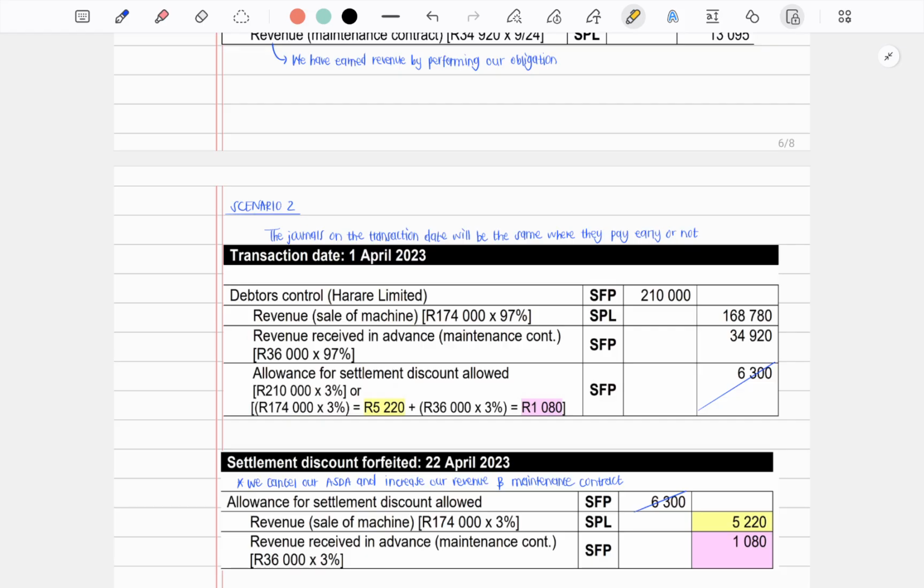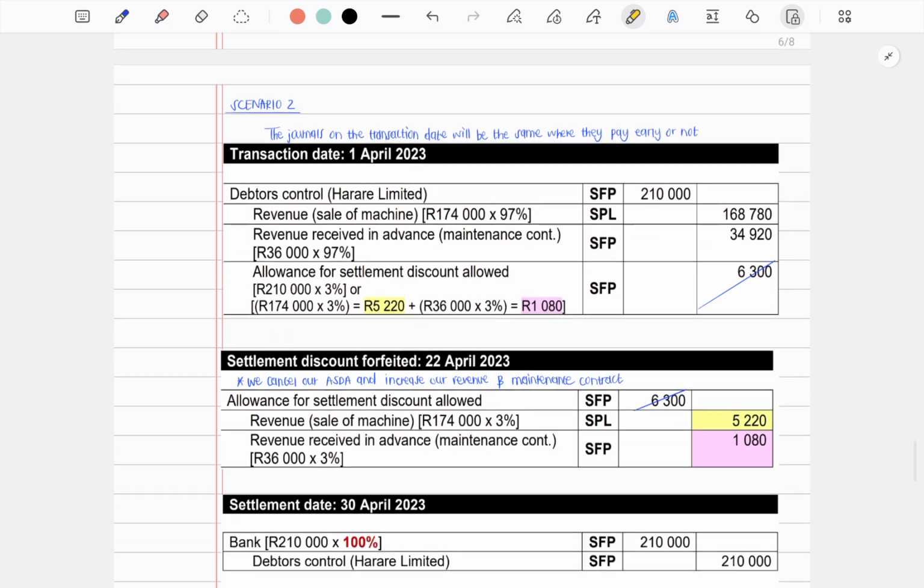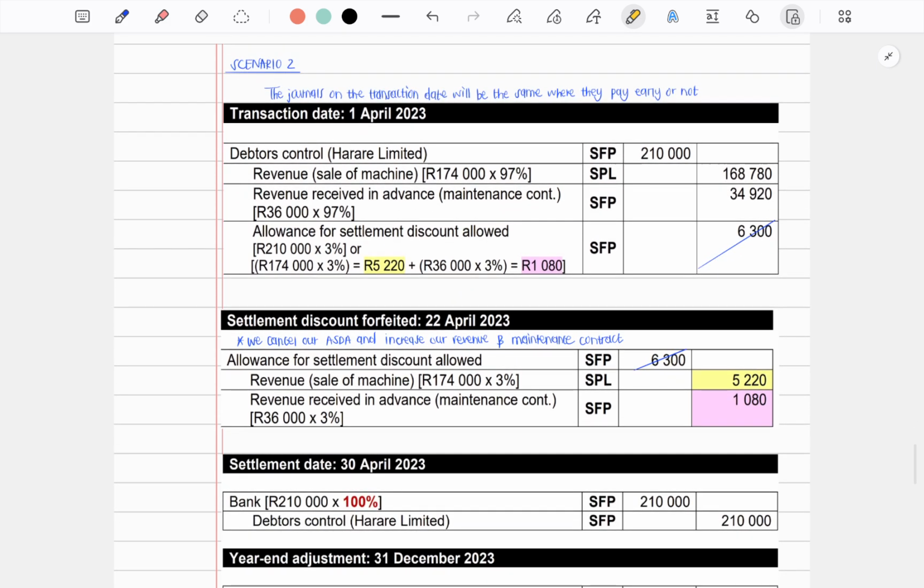Then what happens on the settlement date? They only paid us on the 30th of April. They will have to pay the full amount since they did not qualify for the settlement discount. Since we are receiving cash, our bank account will increase by 210,000, and our debtors control decreases by 210,000, meaning that they no longer owe us anything.